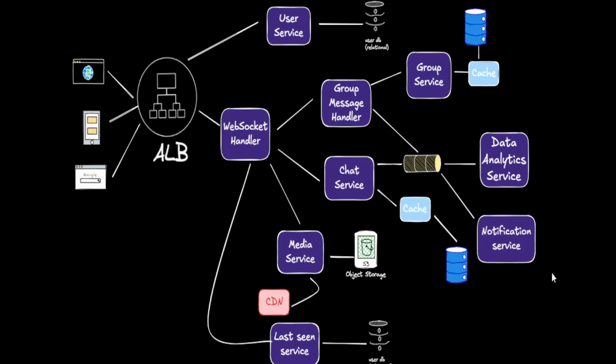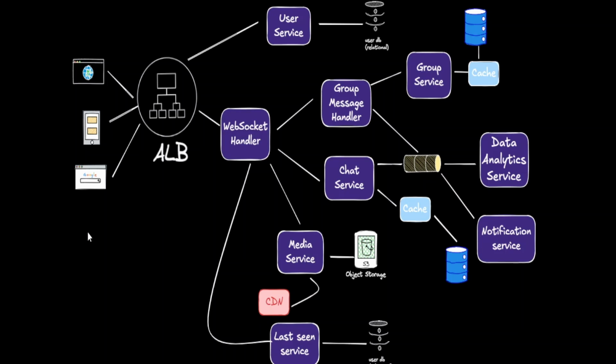This is the overall high level system design for WhatsApp or any messaging application that you can think of, that you can discuss in your interview. For scaling, we can have multiple instances of all these services with auto scaling enabled to handle the load, including the load balancer. For database scaling, we can partition the data by horizontal partitioning or sharding.